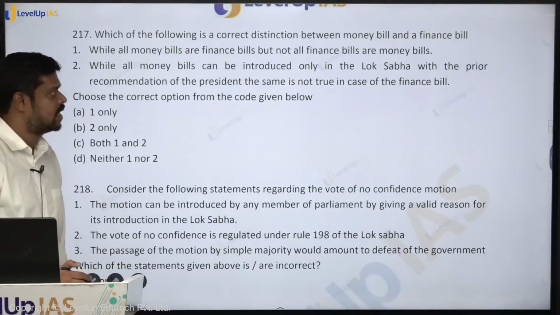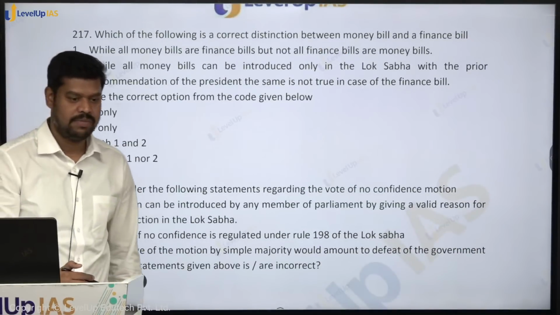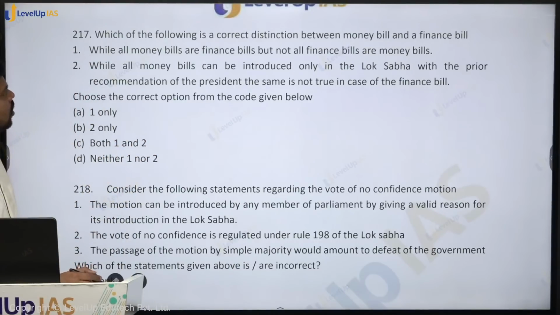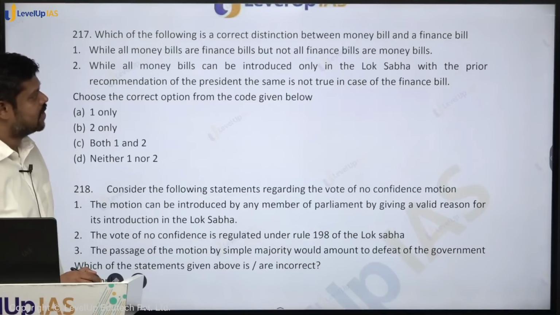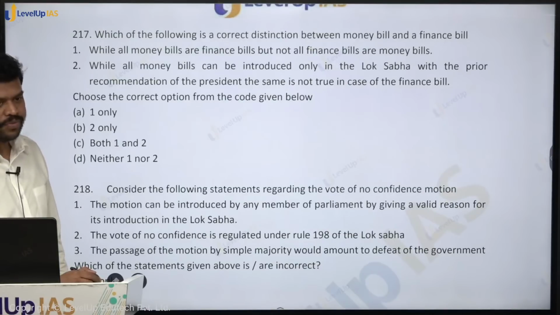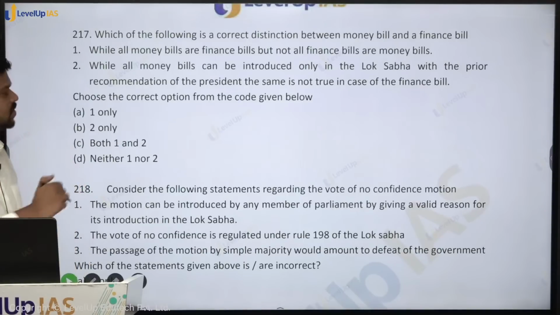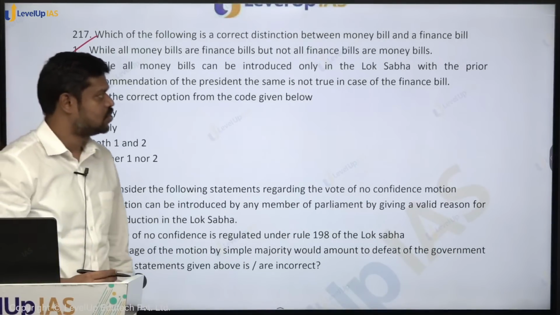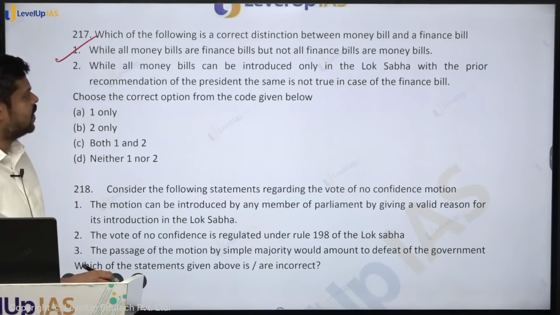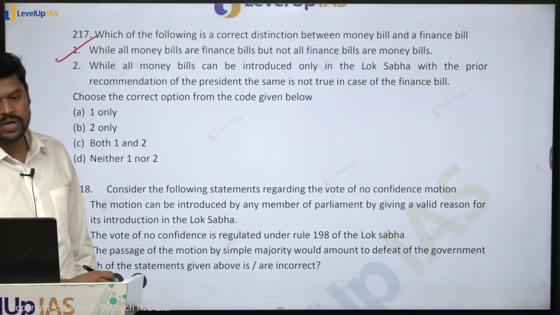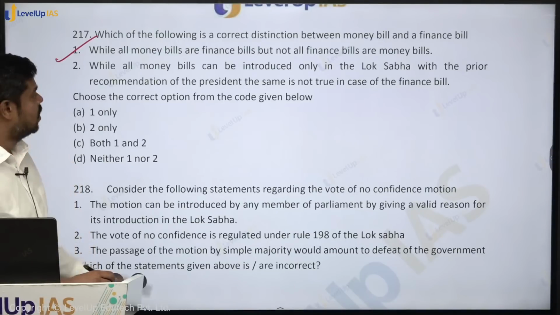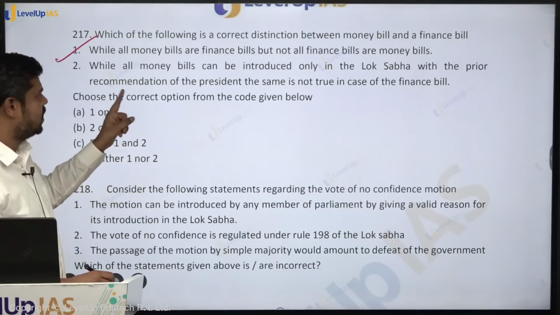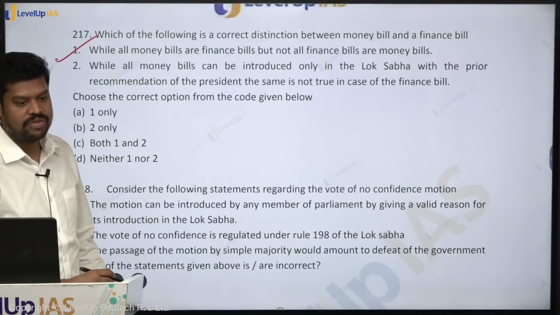Which of the following is the correct distinction between a money bill and a financial bill? For the detailed explanation I have given in the previous class, so we will directly go to the question. All money bills are financial bills, but not all financial bills are money bills. Is that true? All the money bills are financial bills. Okay, so that is definitely true. While all money bills can be introduced only in the Lok Sabha with the prior recommendation of the president, the same is not true in case of financial bills. Is it true? While all money bills can be introduced only in the Lok Sabha, is it true? With the prior recommendation of the president, the same is not true for the financial bill.